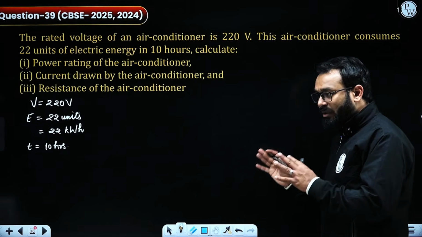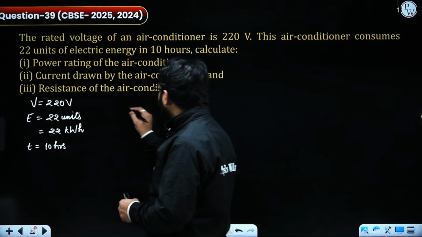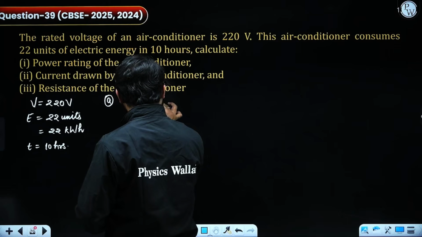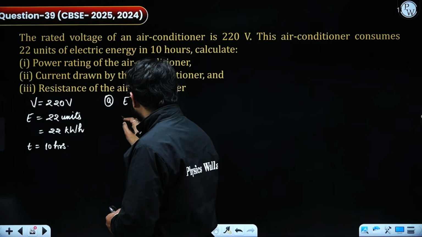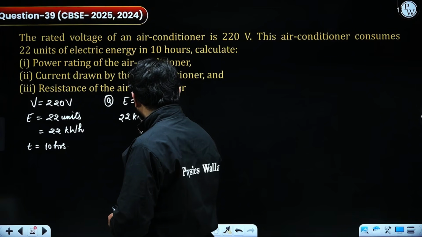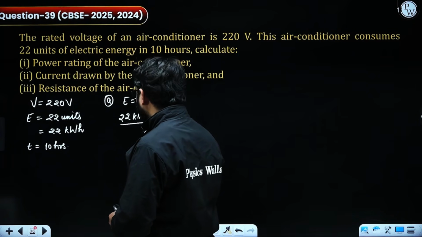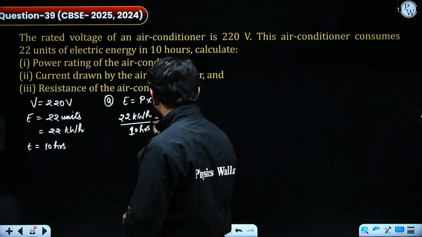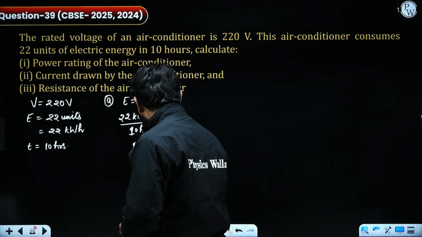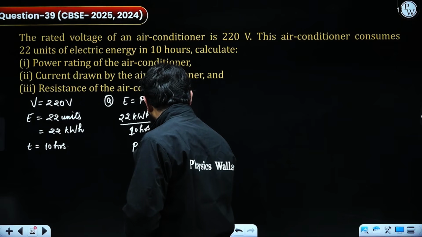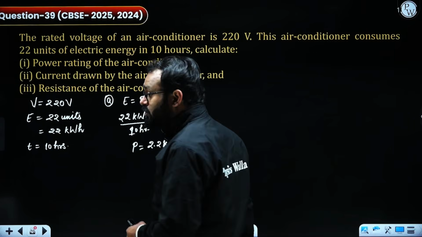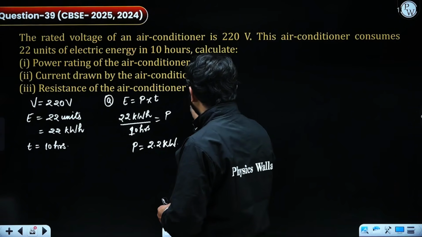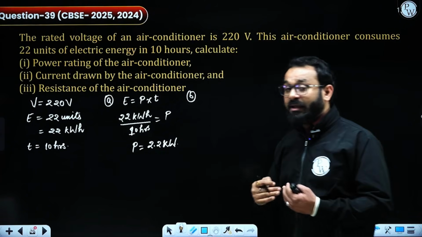If I need to calculate the power rating, for the first one, I know the formula, that is E equals power times time. So E is already given, that is 22 kilowatt hour divided by time consumed, that is 10 hours, that is equal to power. If I cancel out, the power comes out as 2.2 kilowatt. So this is how we can evaluate the power rating.